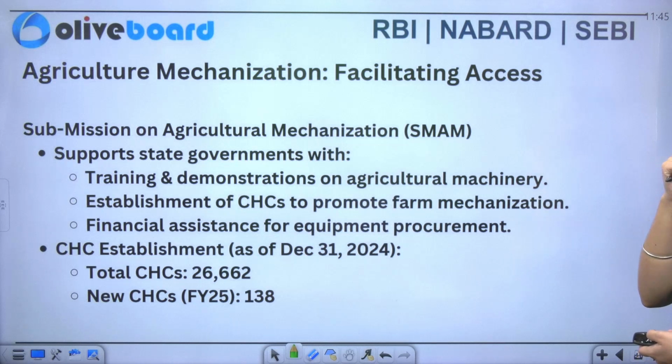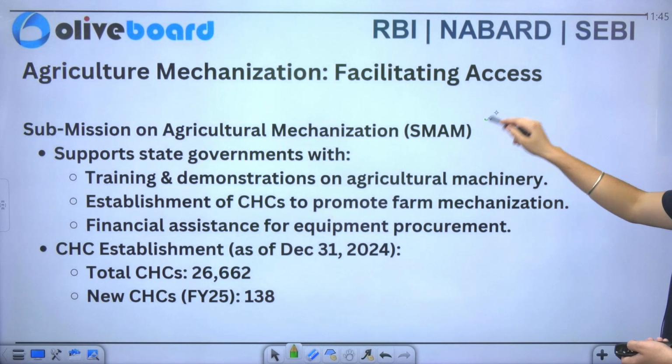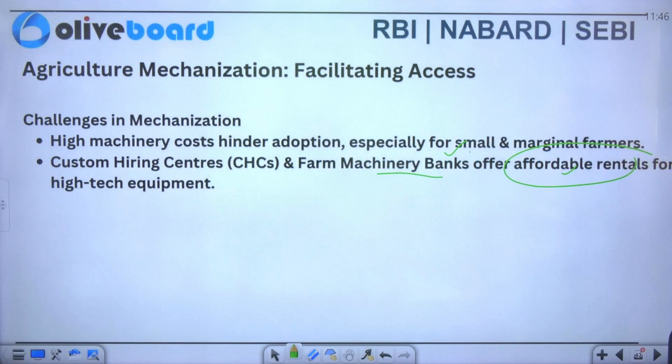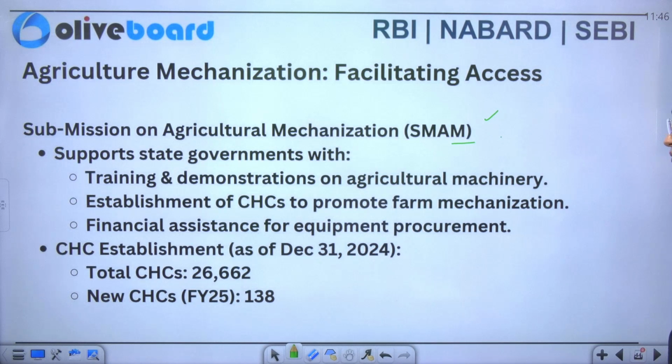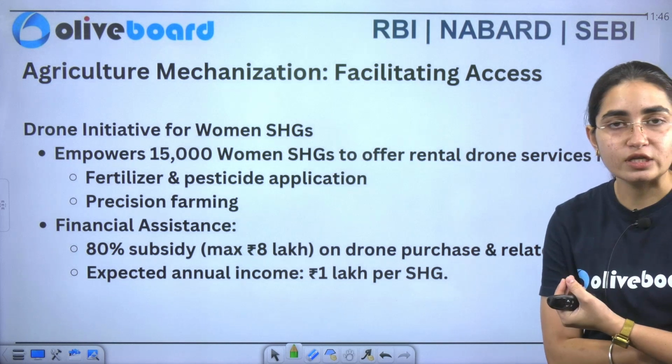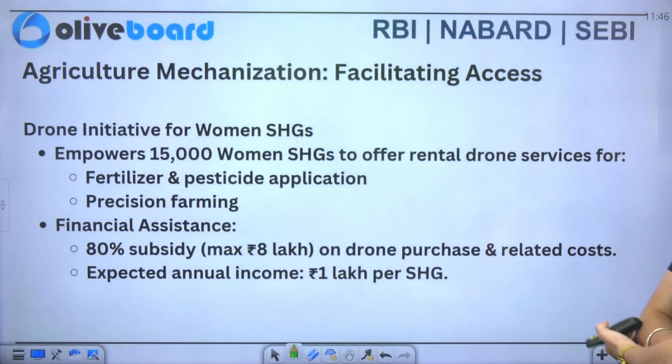Now you have the Sub-Mission on Agricultural Mechanization, which is SMAM. Now it supports your state governments with training, demonstrations, and agricultural machinery also. It provides for the establishment of custom hiring centers to promote farm mechanization. Similarly, you can see the case here with your hiring centers. Now we have Drone initiatives for women self-help groups. So Drone Didi is one of the initiatives that you can consider here. It has empowered 15,000 women self-help groups, and the financial assistance provided has also been increasing over a period of time.